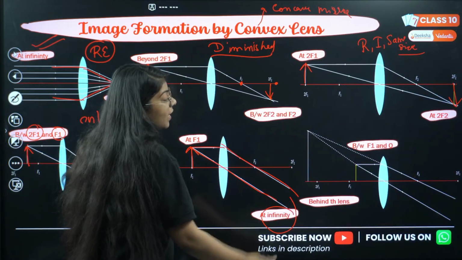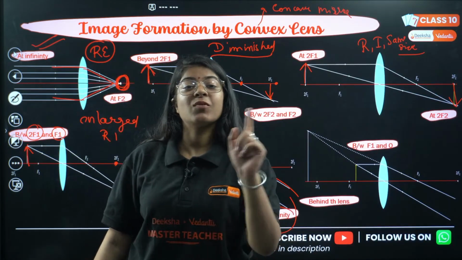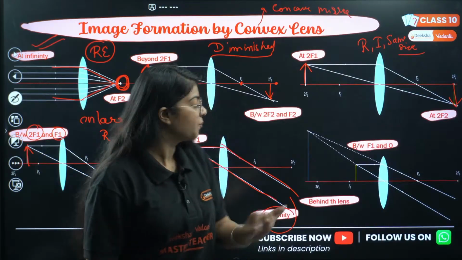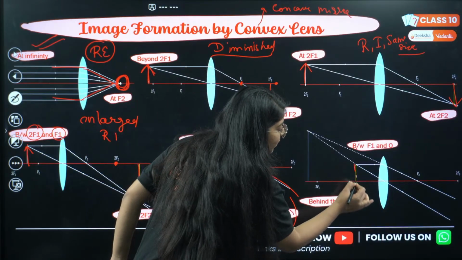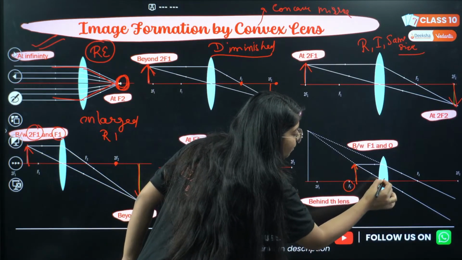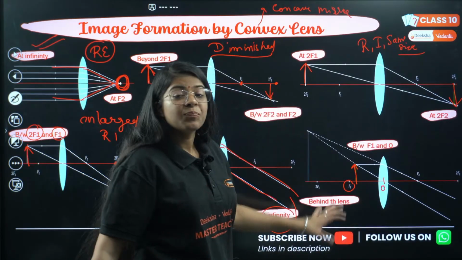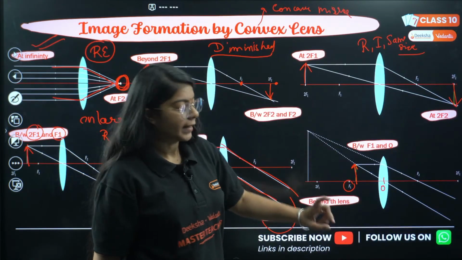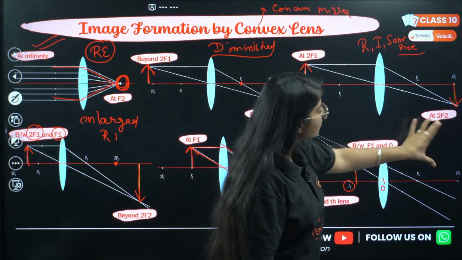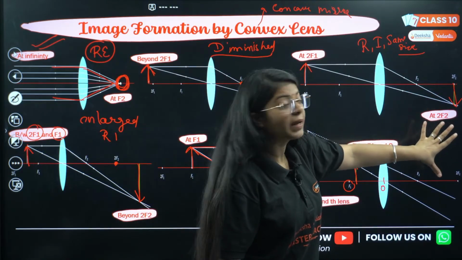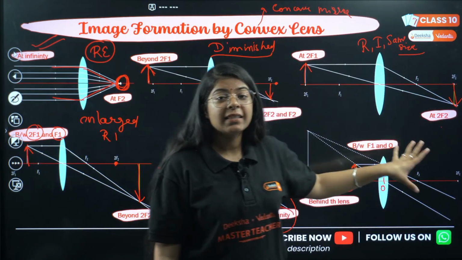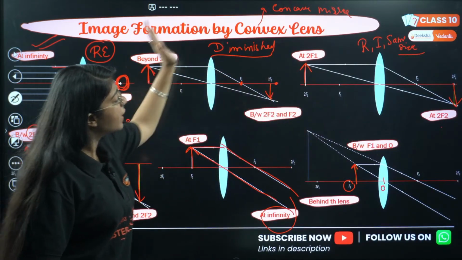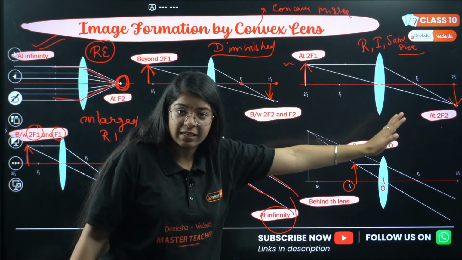Okay, then the sixth case, the same as we had in concave mirror. Now the object is placed between f1 and optical center here. Correct? So the image will be virtual and erect. In concave mirror case, the image is forming behind the mirror. But in this case of lenses, all the images are formed on the other side of the lenses.